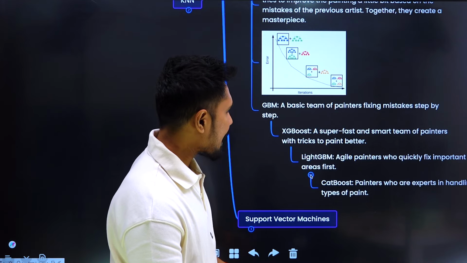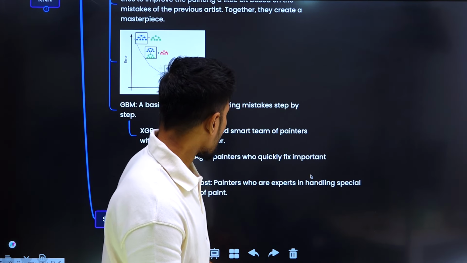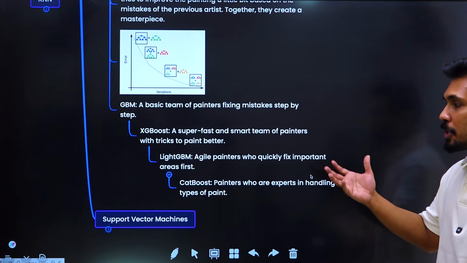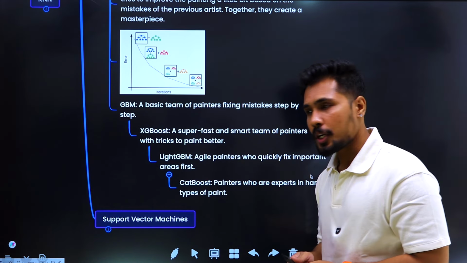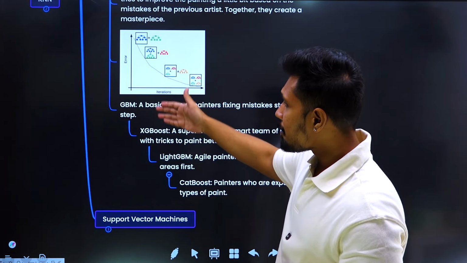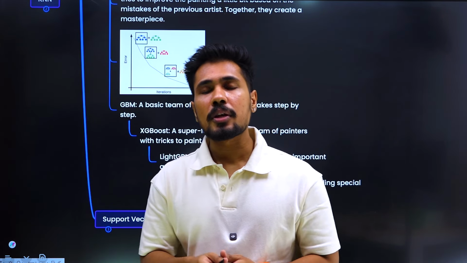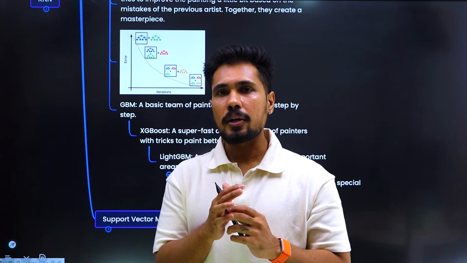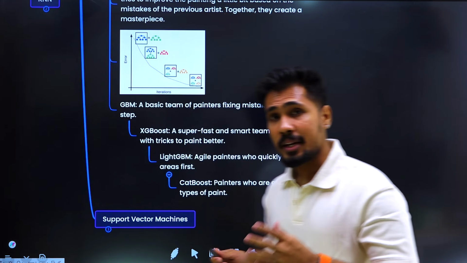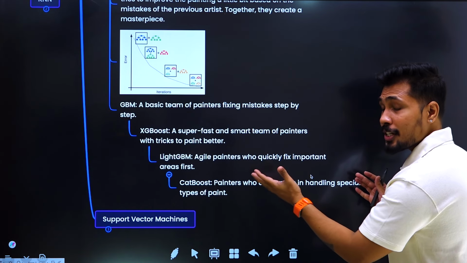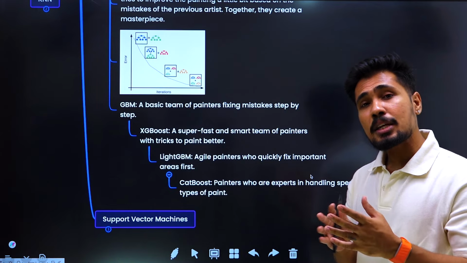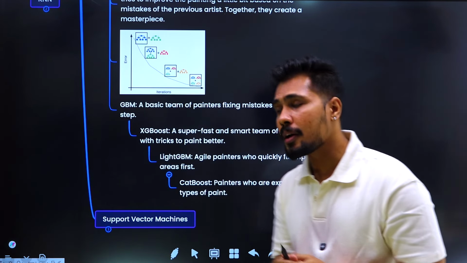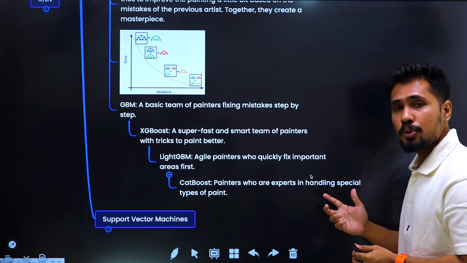And next we got CatBoost. So what is the CatBoost algorithm doing? Painters who are experts in handling special types of paints, like classification. So LightGBM, gradient boost, and regular gradient boosting algorithms can do regression, work on continuous data, and they can do classification. Whereas CatBoost is especially trained on your categorical data or for classification kinds of operations. For categorical data, we can use this CatBoost algorithm.